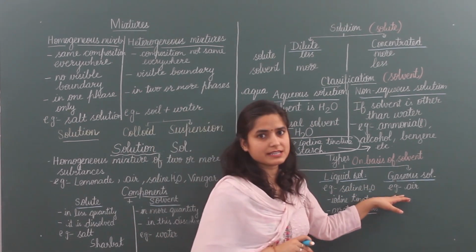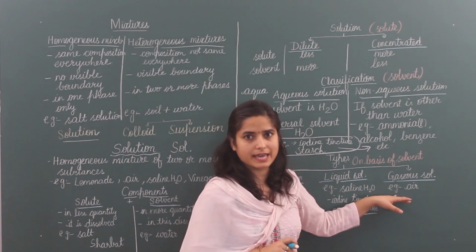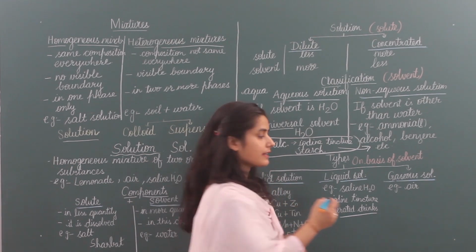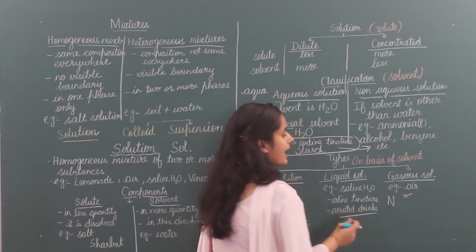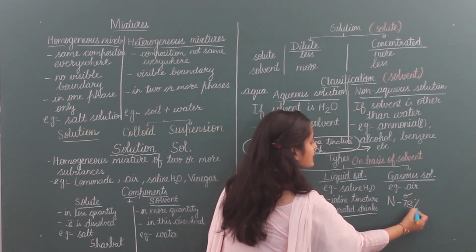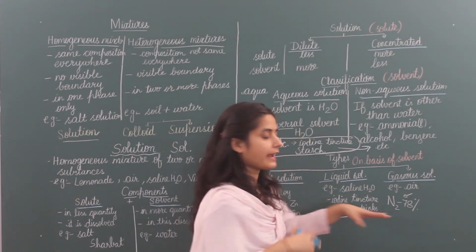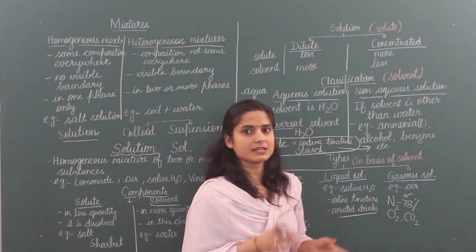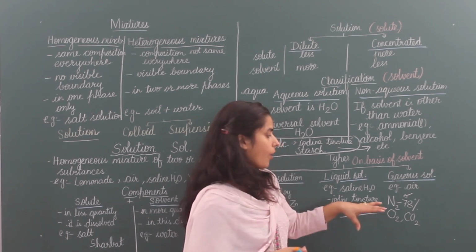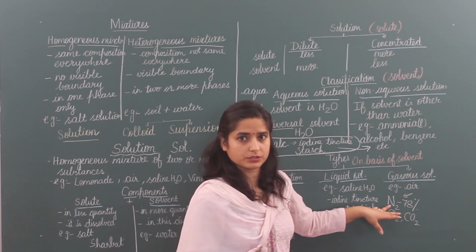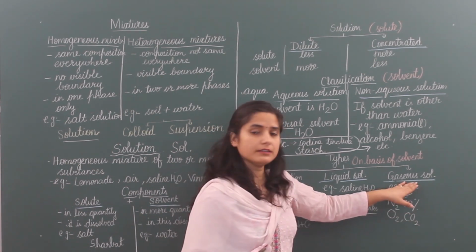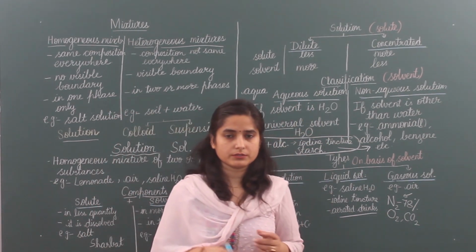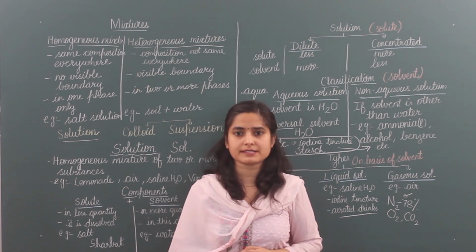And now the last one is the gaseous solution. In a gaseous solution, the solvent is gas. You can see here is air. This air is a mixture of many gases. Nitrogen gas is about 78% in air, so this becomes the solvent, and other gases like oxygen, carbon dioxide, water vapors, dust particles and other gases are all added in nitrogen. So here nitrogen is the solvent in gaseous state. So all these were the types of solutions. Next we will do characteristics of solutions in the next lecture. Thank you.